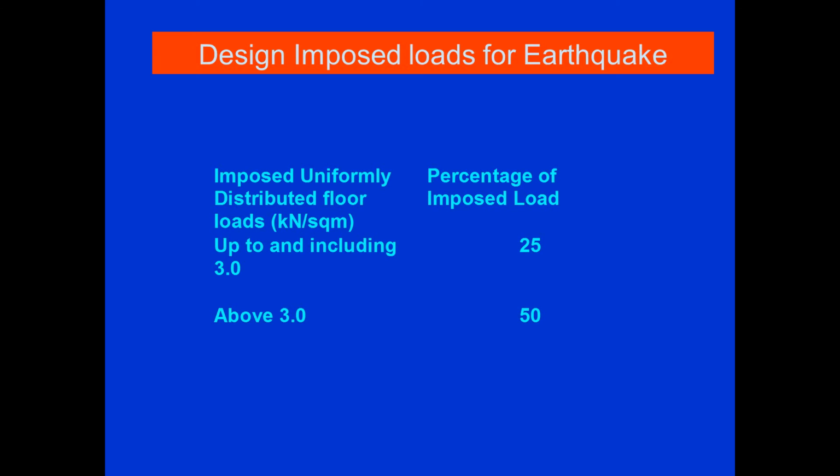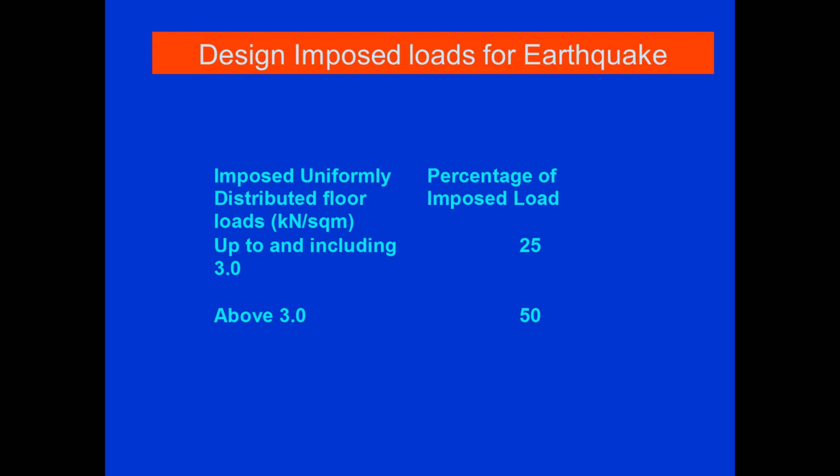So in earthquake engineering we have to consider a lumped mass as well as an imposed load, that is, a live load. As we have already seen in RCC design, we always consider the full live load, whatever live load we have been given as per IS code 1875. According to IS 1875 part 1, part 2, part 3, we have to take the live load and give the full impact of that live load in RCC design. But in earthquake engineering, we have to consider the imposed load based on the criteria given in IS 1893 2002.